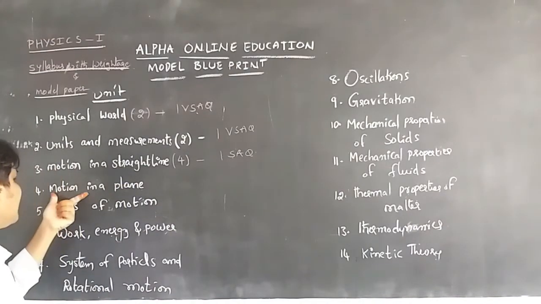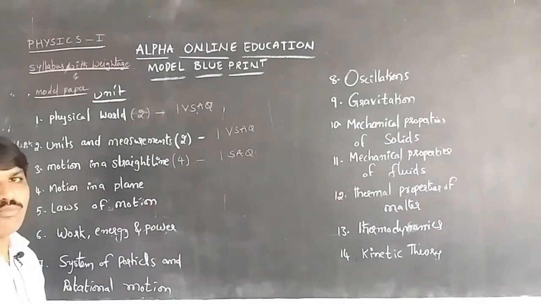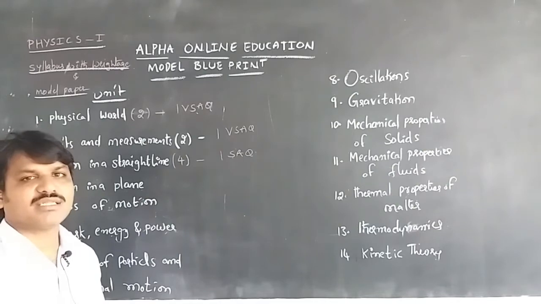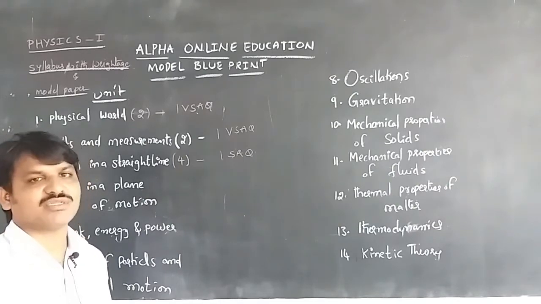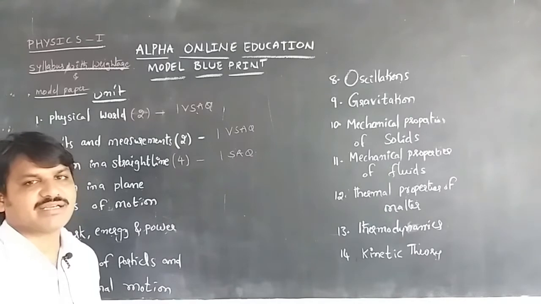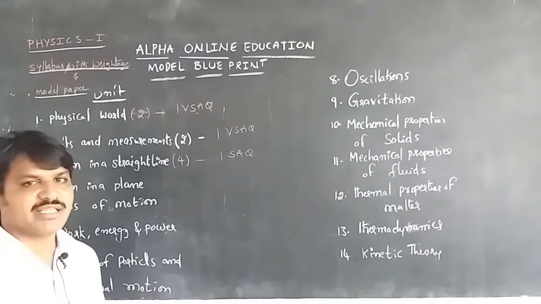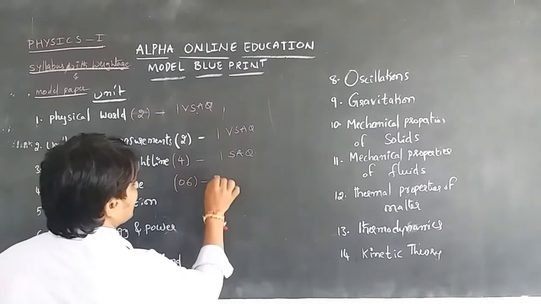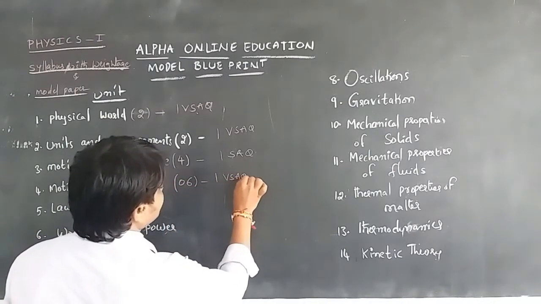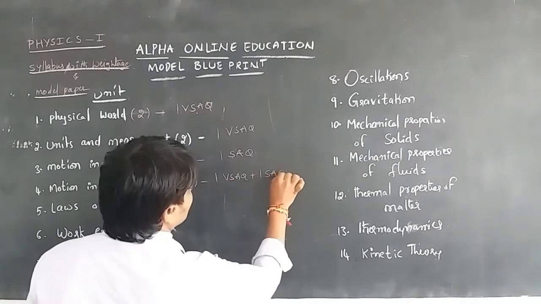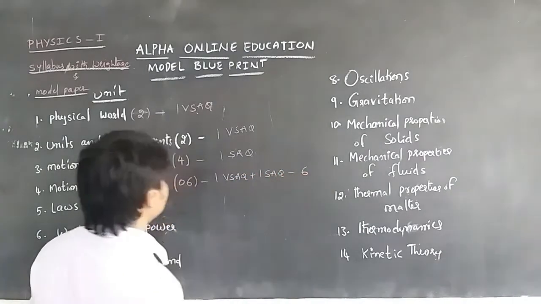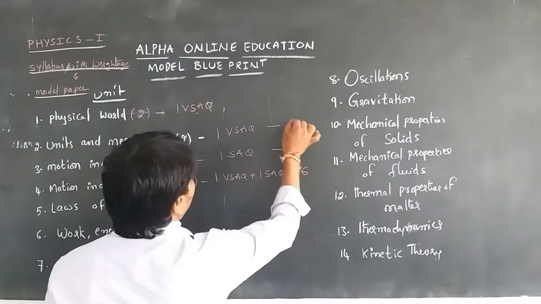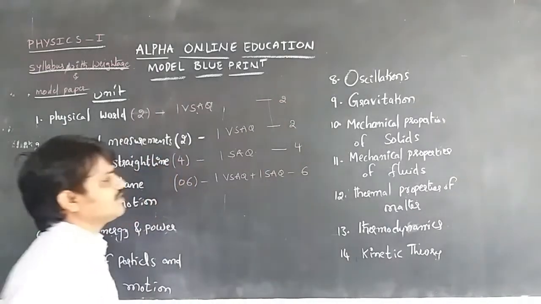The fourth unit is motion in a plane. When the body is moving in a plane, we discuss what is acting on it, the projectiles, the acceleration, and the factors involved. We will get 6 marks of weightage, that is one very short answer question plus one short answer question. Totally we can get 6 marks from this unit: 4 marks from the short answer and 2 marks from the very short answer.